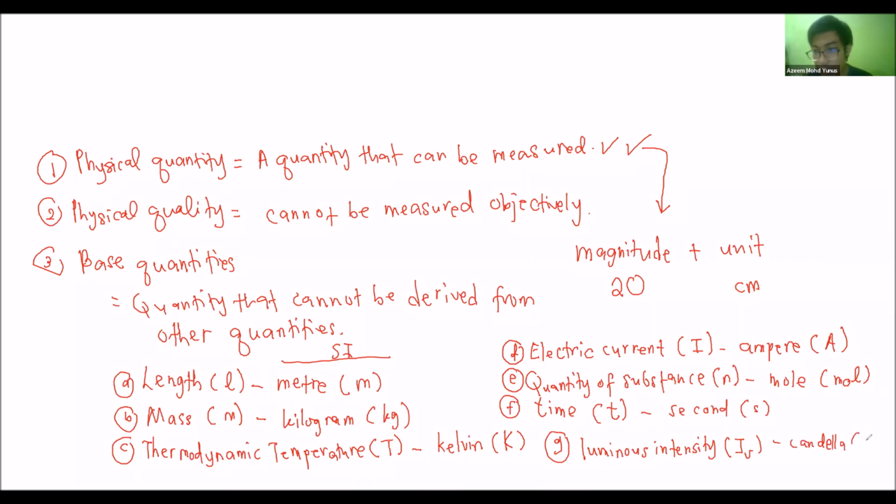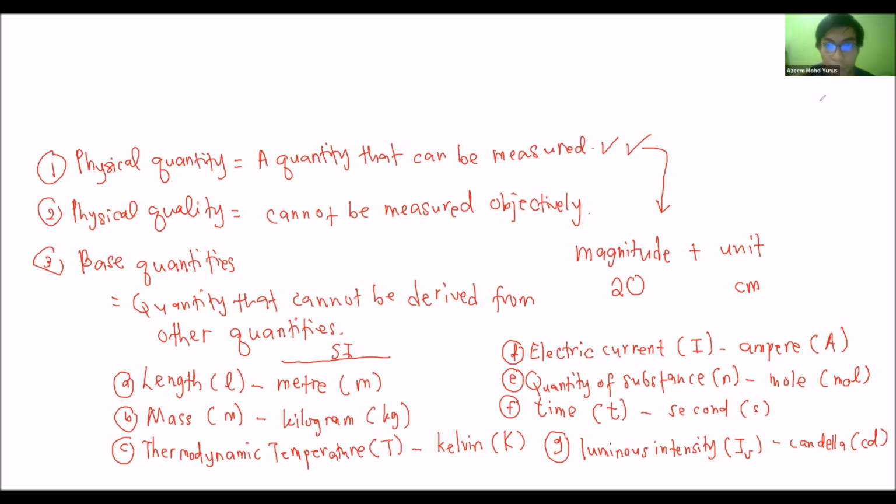The symbol is cd. So how many do we have? 1, 2, 3, 4, 5, 6, 7. So we have 7 base quantities. That means the other quantities that are not mentioned here are going to be defined in terms of these 7 quantities.